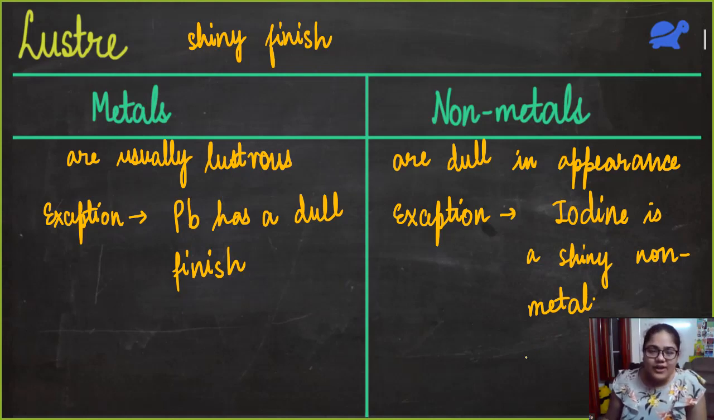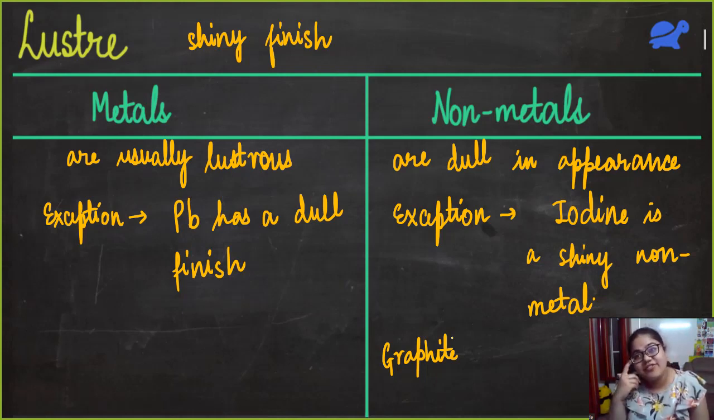And apart from iodine, we have another substance. Have you heard of graphite? Graphite is what are... Yes, pencil ma'am. Yeah, the leads in the pencil, they are actually made of graphite.